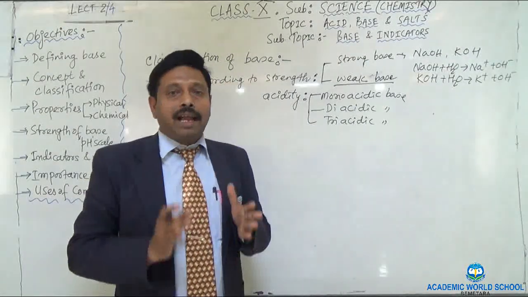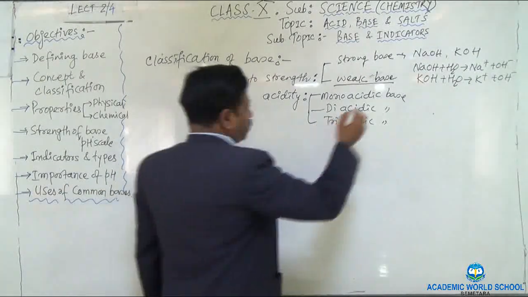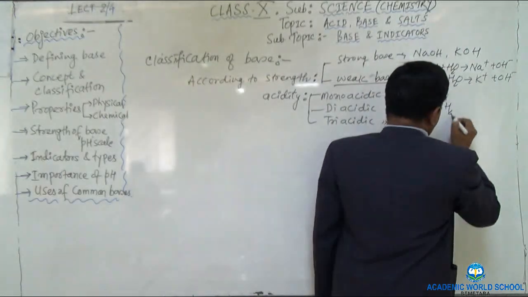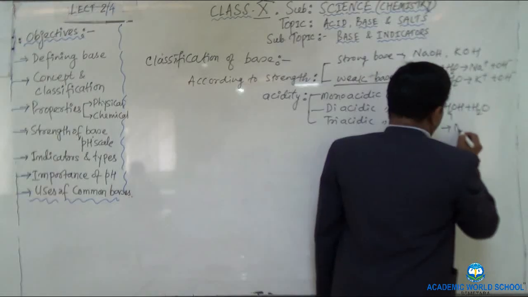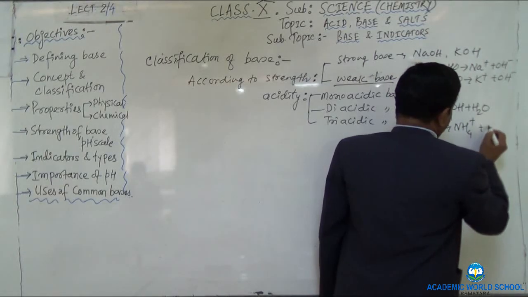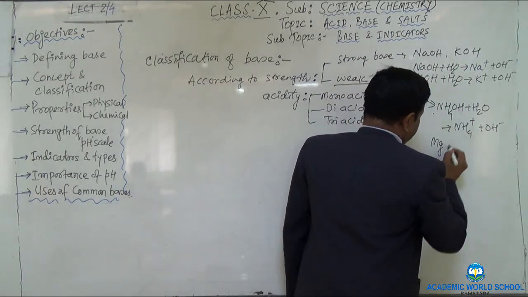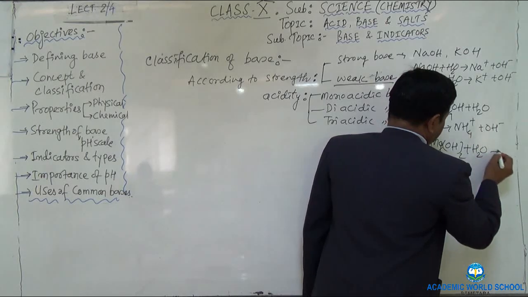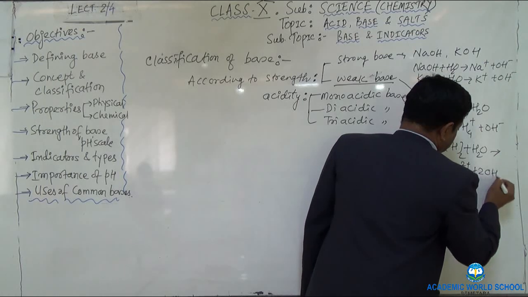It has less affinity towards the proton. For a weak base example, I am giving an example here. You can take ammonium hydroxide plus water. It will produce ammonium ion plus hydroxide ion. Similarly, you can take one more, magnesium hydroxide plus water. It will also give you Mg2+ plus 2OH-.